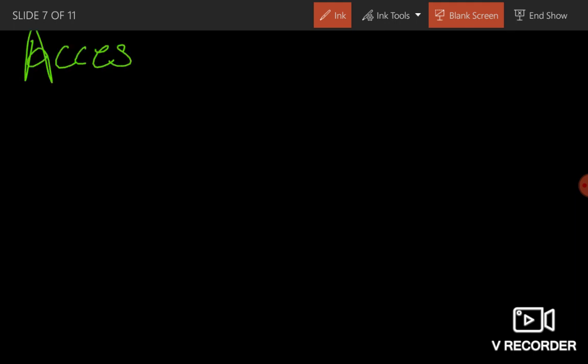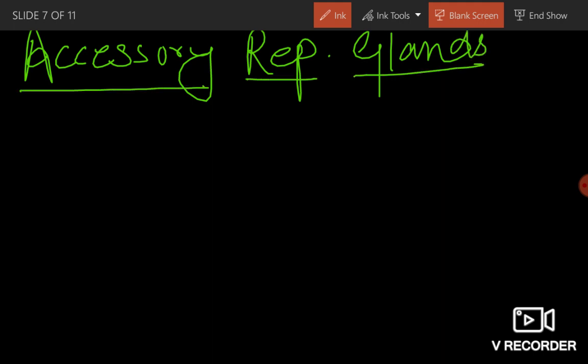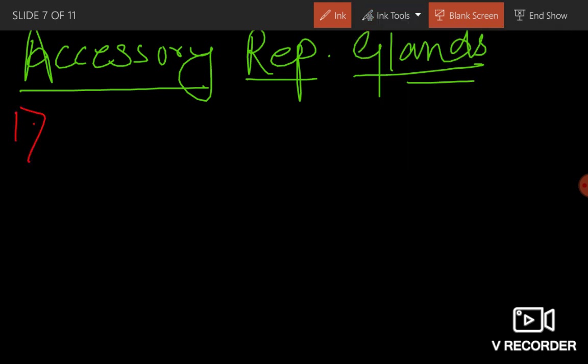Accessory reproductive glands. They do not form gametes, but they help in reproduction. I have told this already. So first we will discuss seminal vesicle.